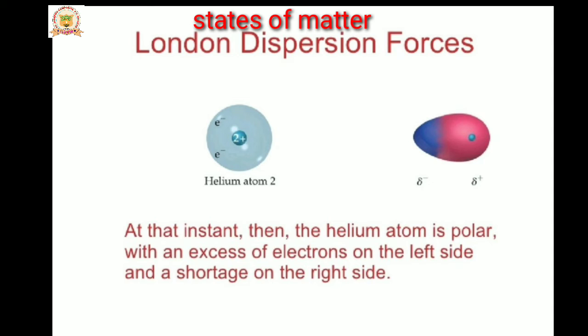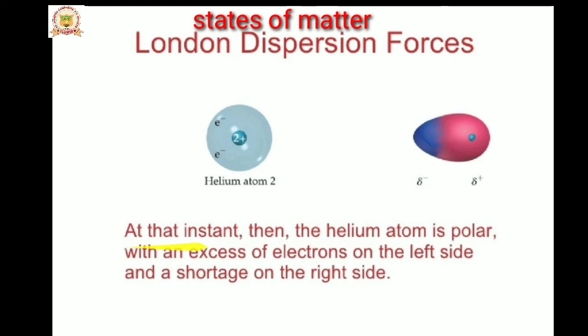London dispersion forces exist in non-polar molecules. A non-polar molecule itself induces dipoles. It is a non-polar molecule, so there is an equal distribution of electrons in the atom, but it induces a charge on itself. While the electron revolves around the nucleus, the electron density moves towards one end. So one side creates a partial negative charge and the other side creates a partial positive charge.